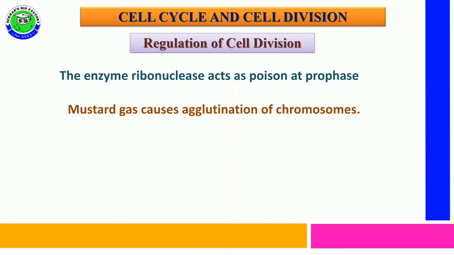Mustard gas causes agglutination of chromosomes. During cell division, the chromatin material becomes chromosomes, but that process is prevented by mustard gas, which causes agglutination of chromosomes that leads to amitosis division. Along with that, some chemical substances like azide and cyanides can inhibit prophase and stop mitosis division.